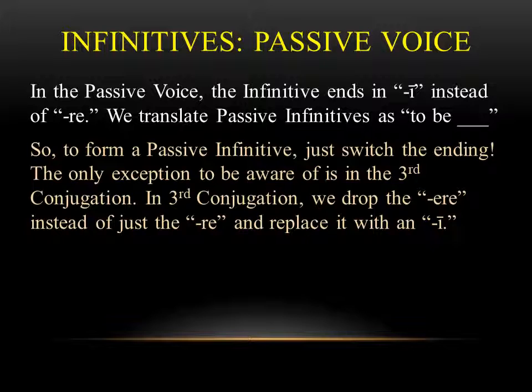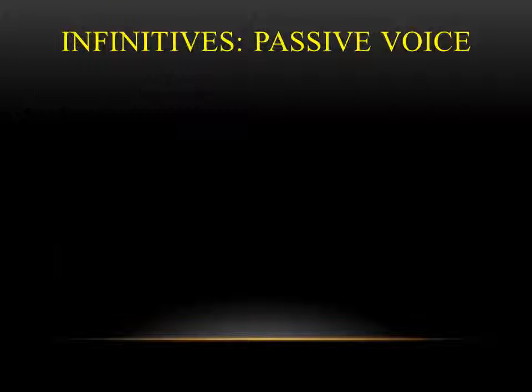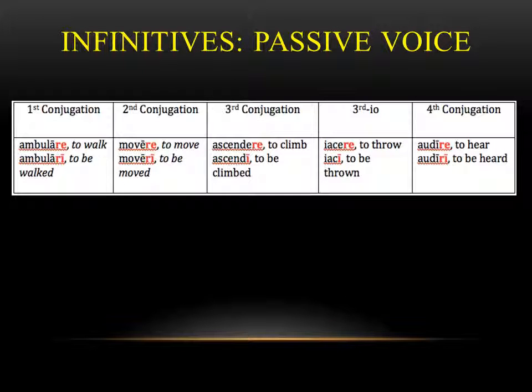So to form a passive infinitive, you just change the ending around. So you take the RE of the active voice infinitive, change it to a long I, and you're on the right track. The only exception that you want to think about is in third conjugation. In third conjugation, you drop the entire ERE, remember it'll be a short ERE, and you replace it with a long I. So here's a chart of all 4 conjugations and third IO, and what they look like with active and passive infinitives. And again, you'll notice that in first, second, and fourth conjugation, all we did is we changed that final E to a long I. And in third conjugation and third IO, we replaced the entire ERE with a long I.